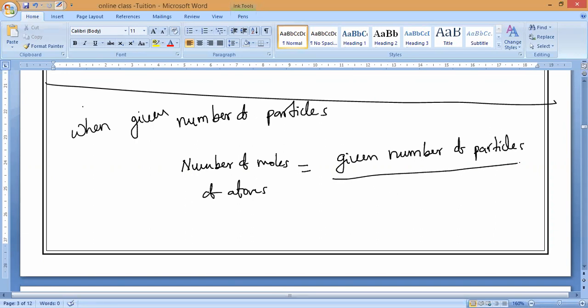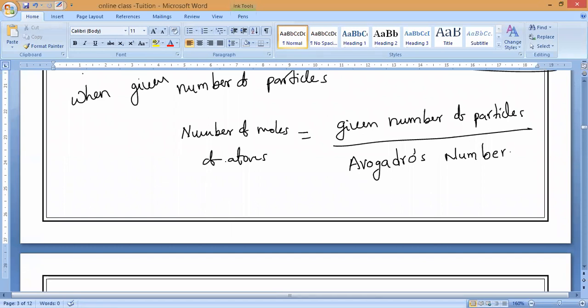divided by one constant number. How many particles are there in 1 mole of any substance? Avogadro number. That's equal to the Avogadro number. That is the formula. Are you clear, guys? So now, the second formula: number of moles is equal to the given number of particles divided by Avogadro number.